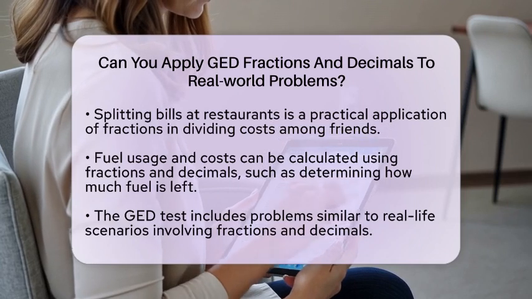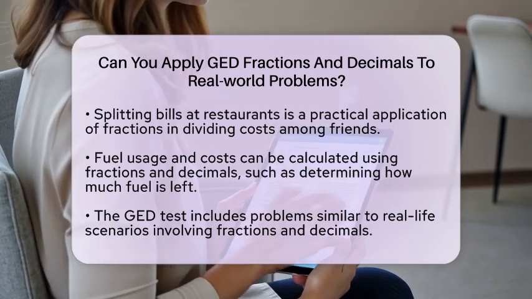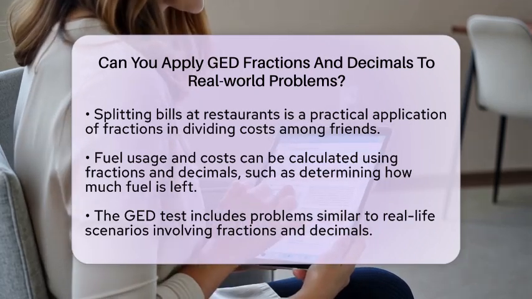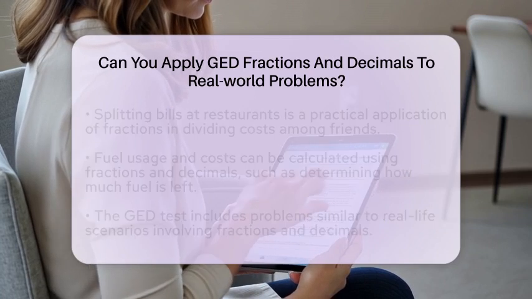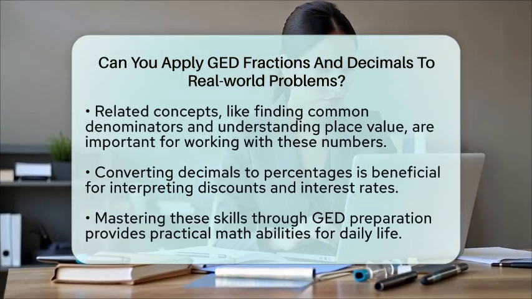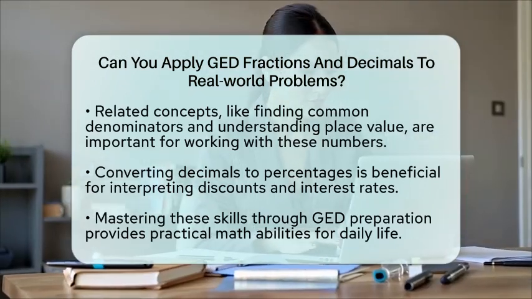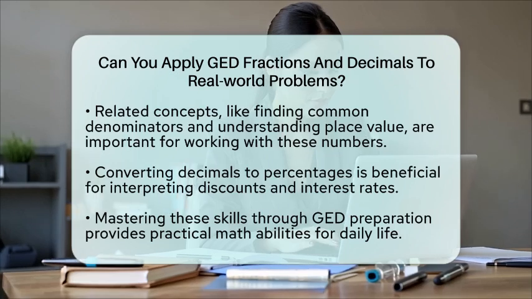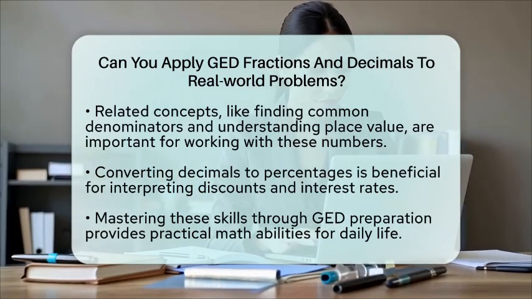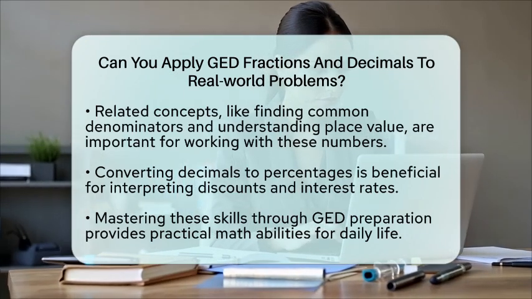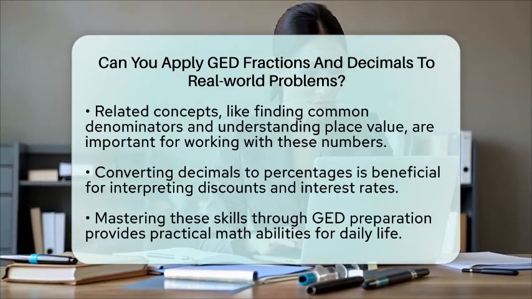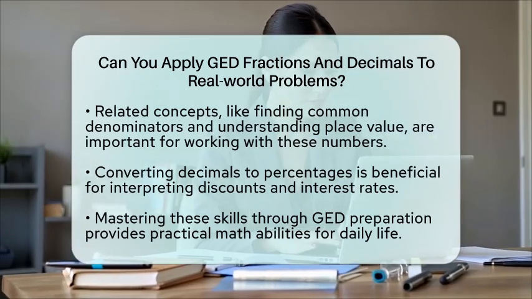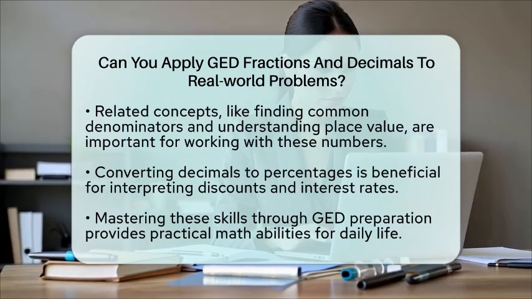The General Educational Development Test includes problems that mimic these real-life scenarios. You may be asked to find the total cost of items with decimal prices or convert a decimal to a fraction to better understand proportions. Learning to work with fractions and decimals also means grasping related concepts. For example, knowing how to find common denominators helps when adding or subtracting fractions. Understanding place value is essential for aligning decimals correctly. Additionally, converting decimals to percentages is useful for understanding discounts and interest rates.